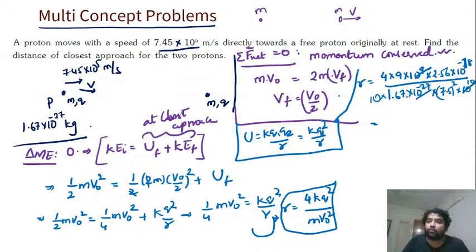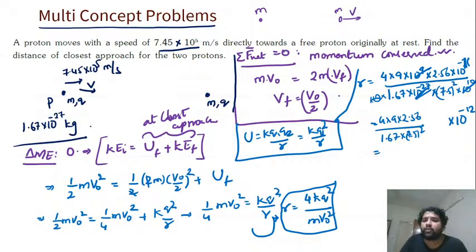Okay, so what will happen here? This 10 power minus 27, this 10 power minus 27, and minus 38 makes this 10. And this is 11, and one 10 is left here, so this becomes 10 power minus 12 as well. The whole thing will have 10 power minus 12 and 4 into 9 into 2.56 by 1.67 into 7.5 whole square. Calculate this. This is 56.25. 7.5 square is 56, so I'll write it as 56.